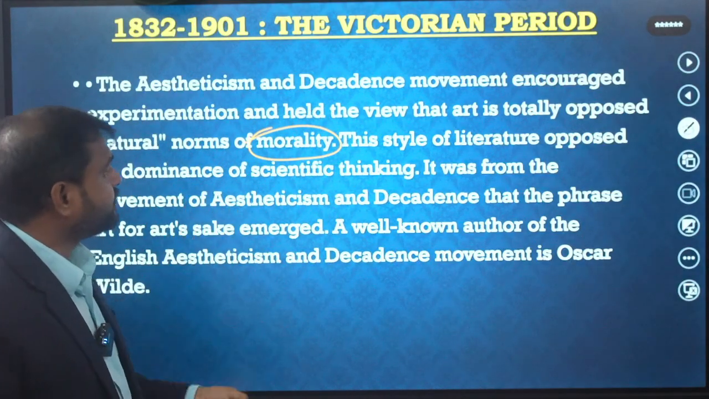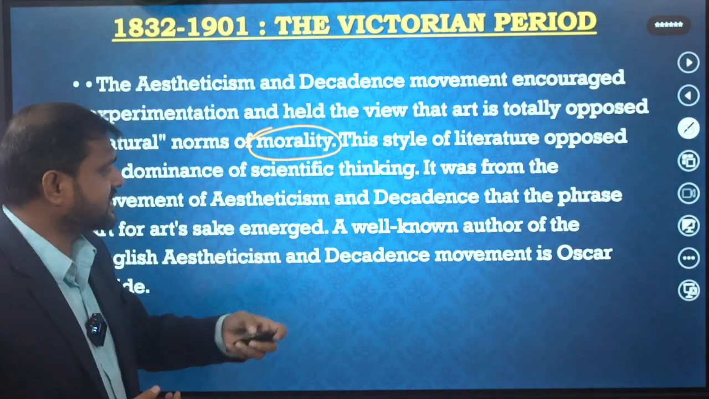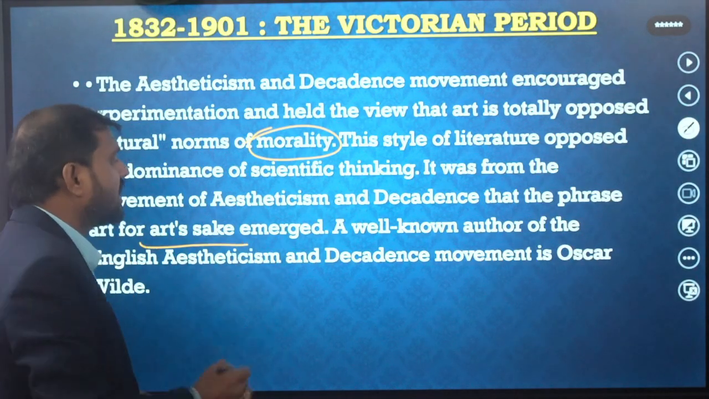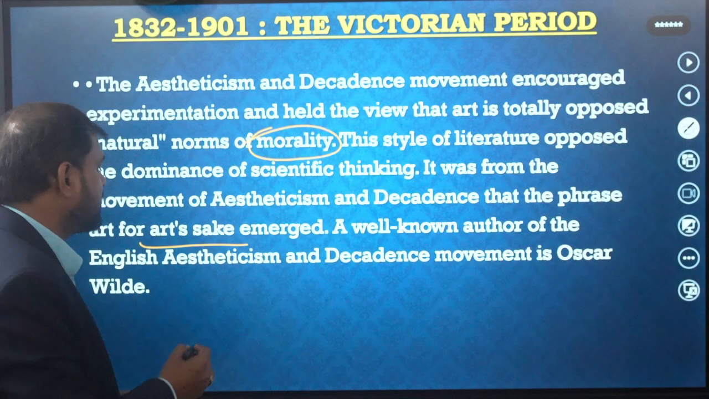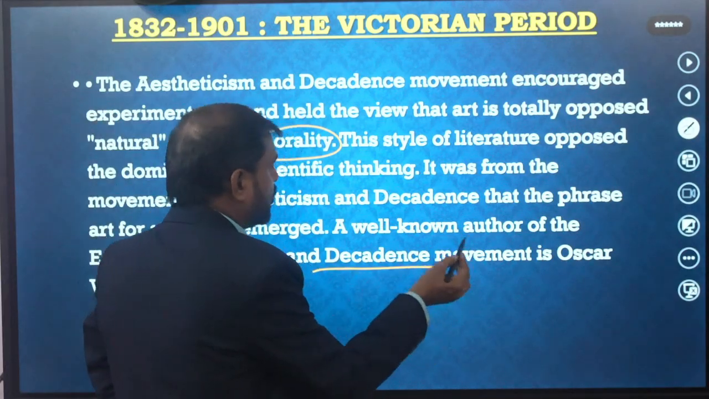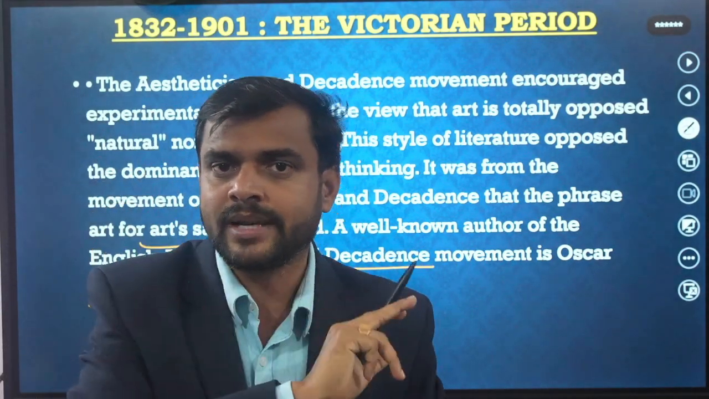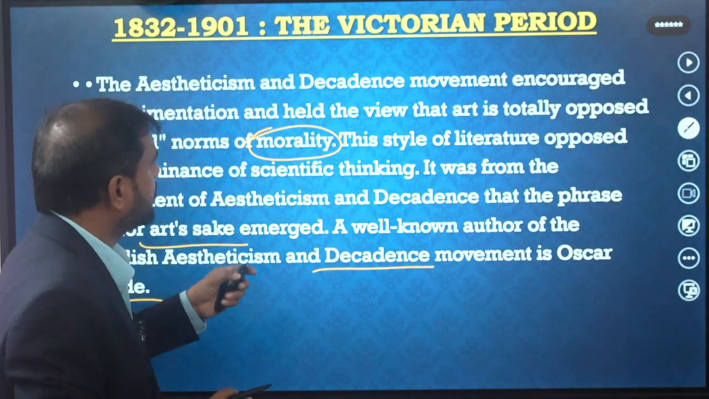And even it was the form of the movement of aestheticism and decadence, that is the praise for art for art's sake. Art for art's sake is well known as the slogan of English aestheticism, the movement of Oscar Wilde and Walter Pater. Walter Pater and Oscar Wilde are the two very important writers. They have all written on these ideas.